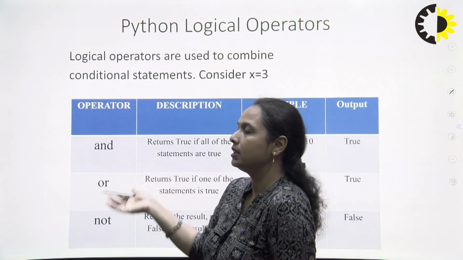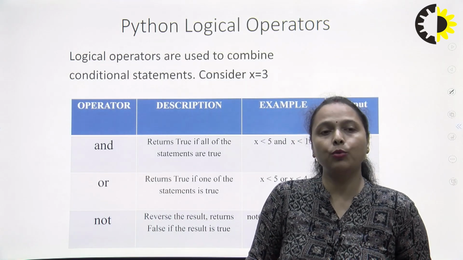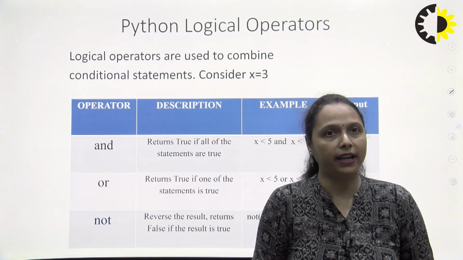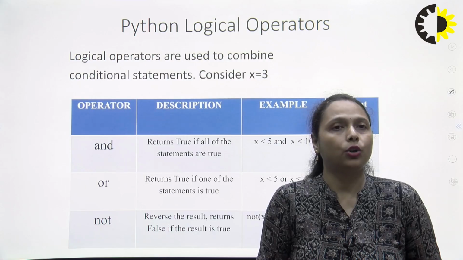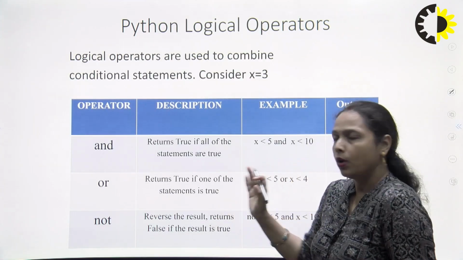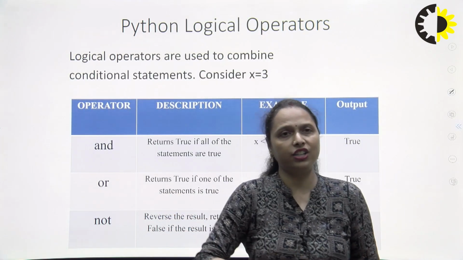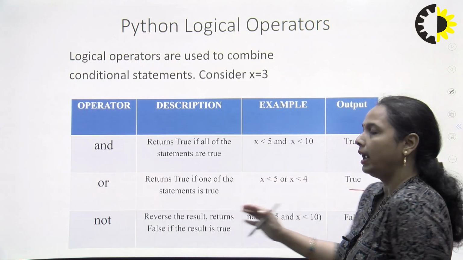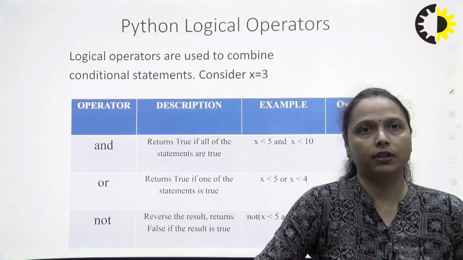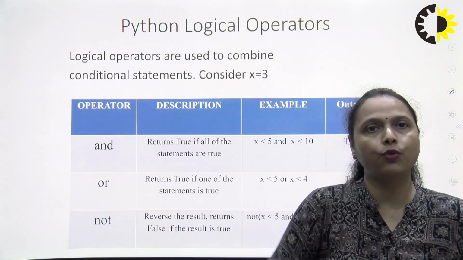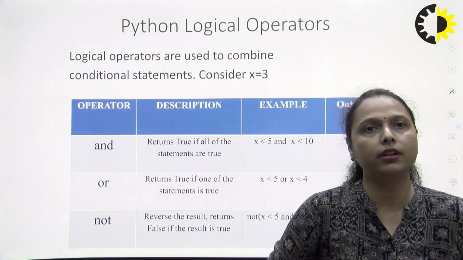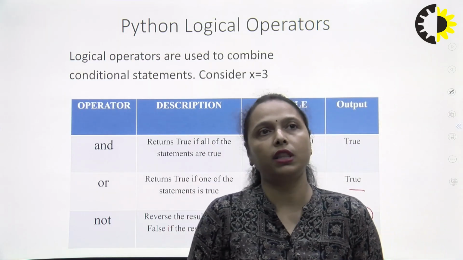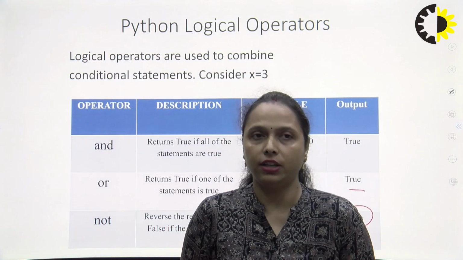AND means both conditions. If we are taking more than one condition, then in that case both conditions must be true, and then the result is true. OR means either condition: if one condition is true and another is false, in that case the result is true. And NOT is the reverse. If we provide true data, it will return false, and when we provide false data, it will return true. So it is up to us what kind of merging we require for the combination of the conditions.